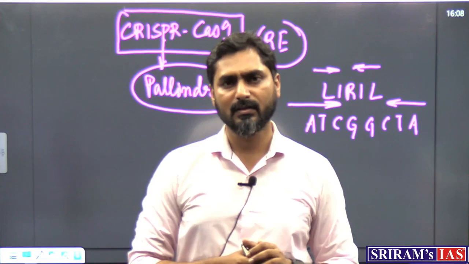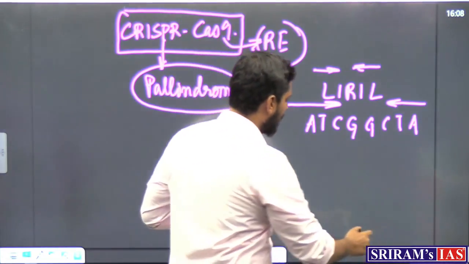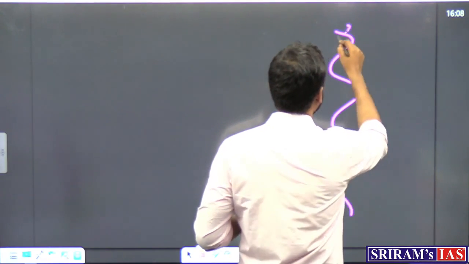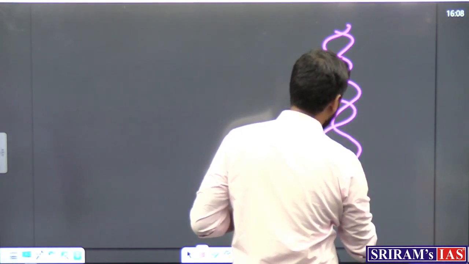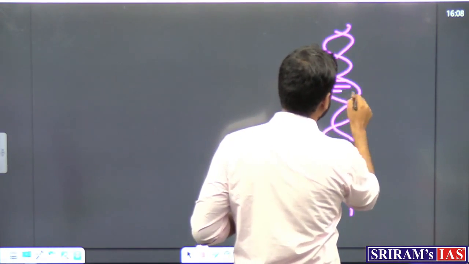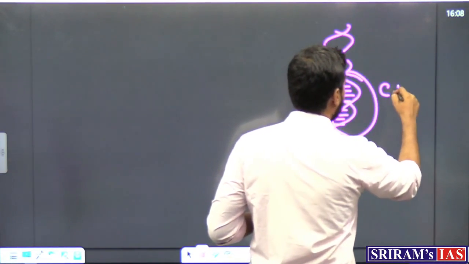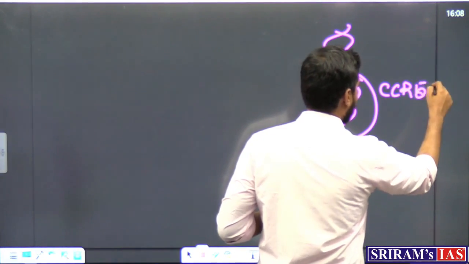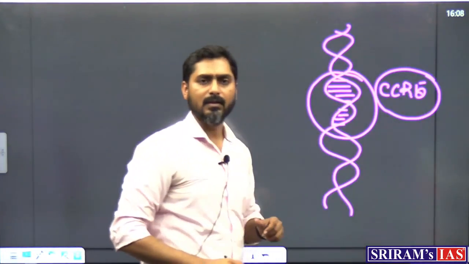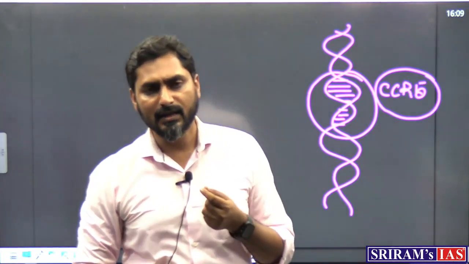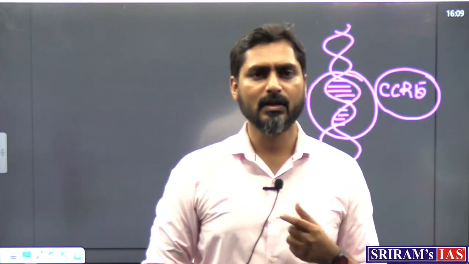In the human genome, or the total set of genes, there is a particular gene, the CCR5 gene, and the presence of this CCR5 gene leads to our vulnerability towards HIV.